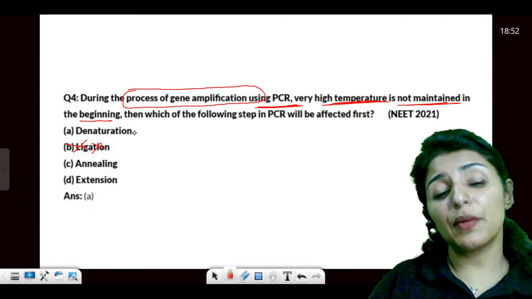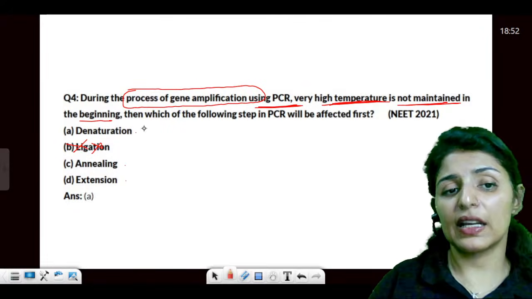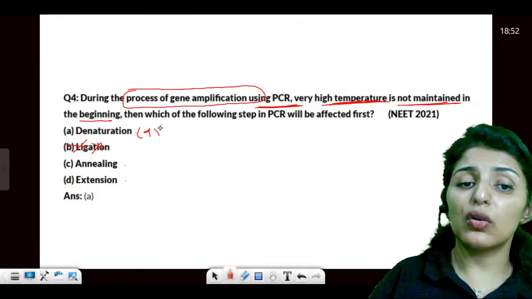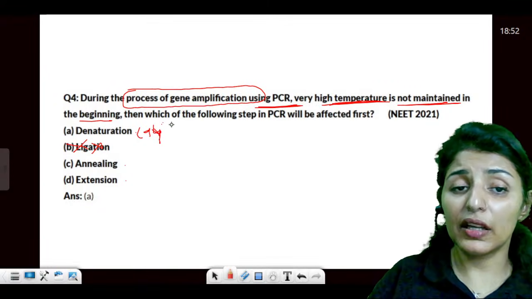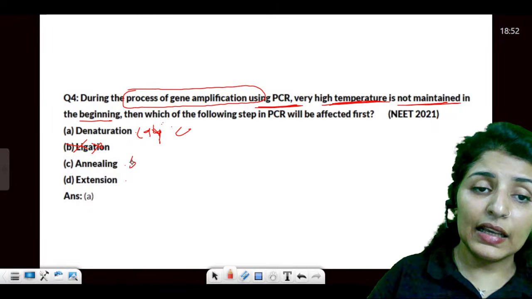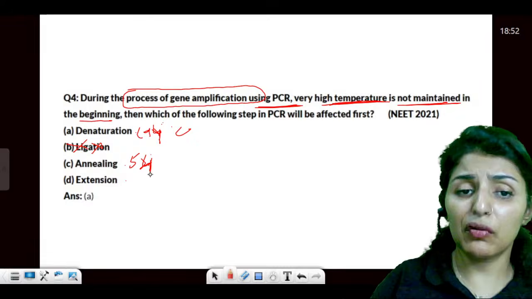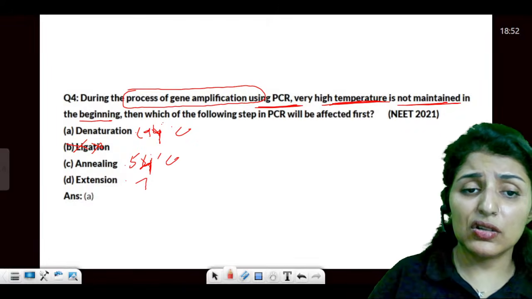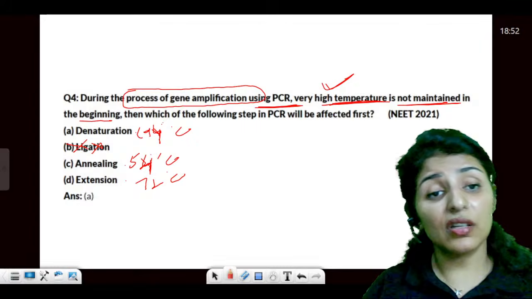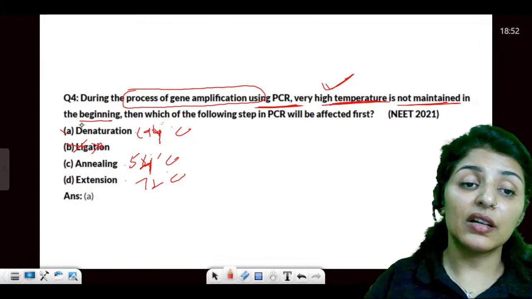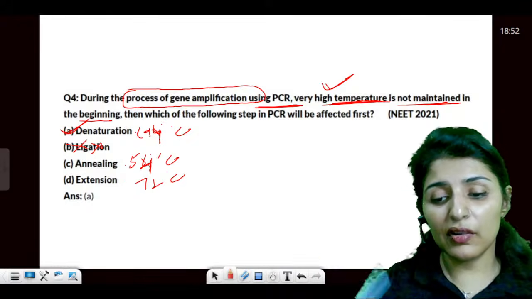The steps of PCR go in this sequence only: denaturation, annealing, and extension. Denaturation occurs at around 90 to 94 degrees Celsius, right? Annealing at 52 to 54 degrees Celsius, and then extension at 72. So if we don't maintain a very high temperature in the beginning, which step will be affected? It is denaturation. Denaturation would not take place. The double-stranded DNA will not break.